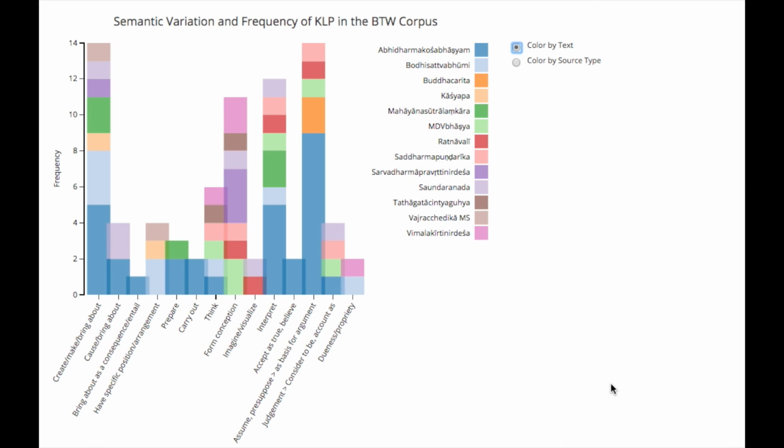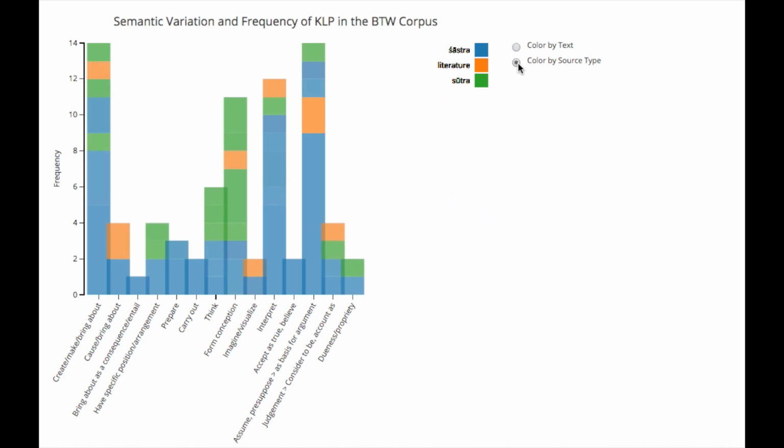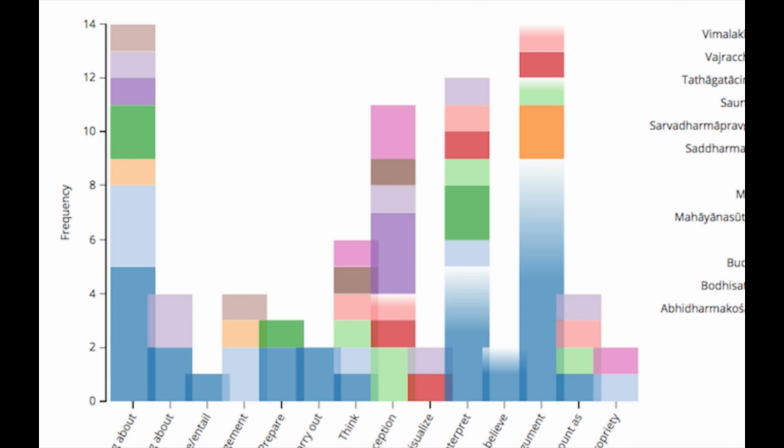In this chart, you can compare the semantic field frequency in which kalp occurs. You can see the specific texts in which they appear, or visualize the source type based on color. We can also decide to visualize the meanings we were uncertain of during the annotation process. Here, the gradient signals uncertainty.